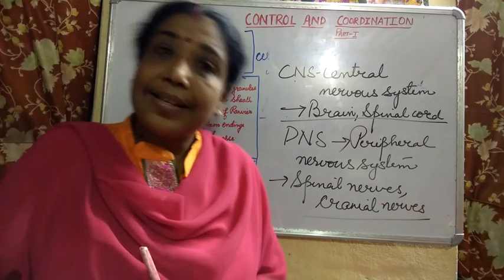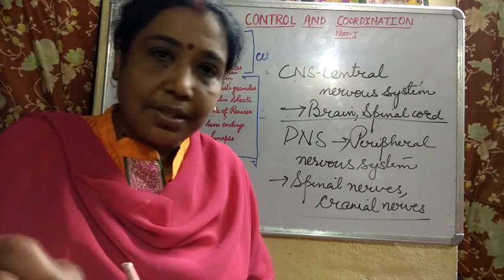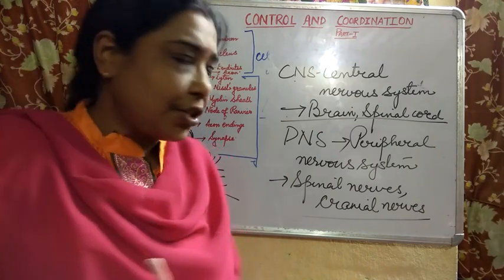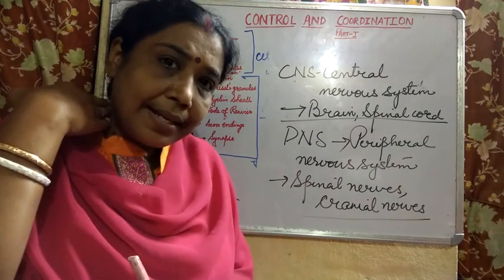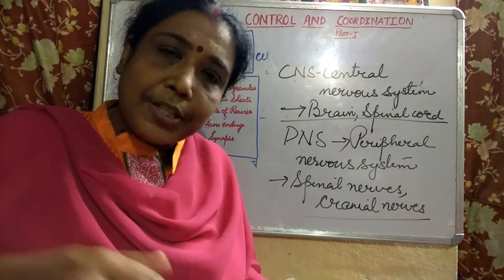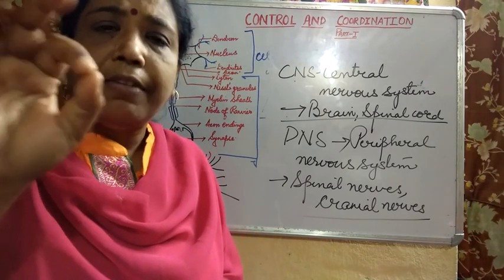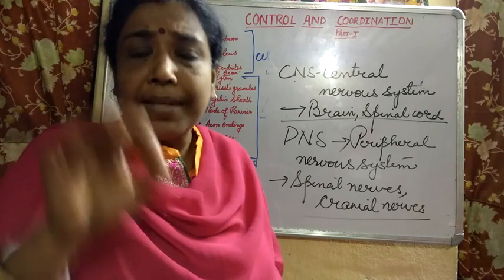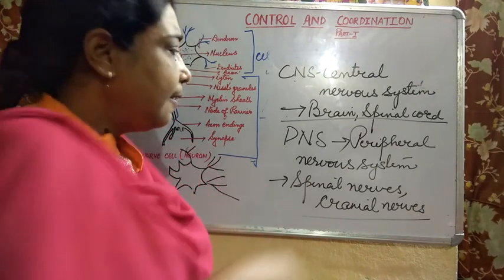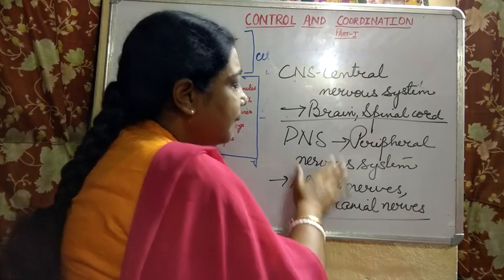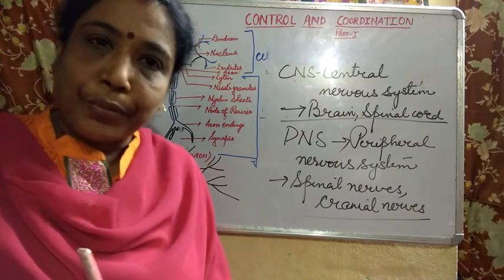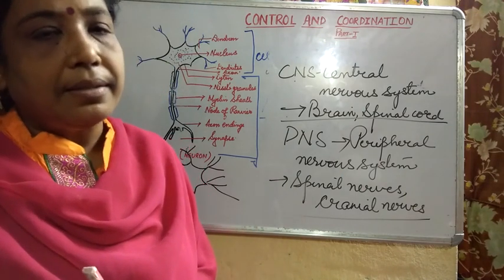From the spinal cord also, several nerves come out and reach every part of your body. They are known as the peripheral nervous system.